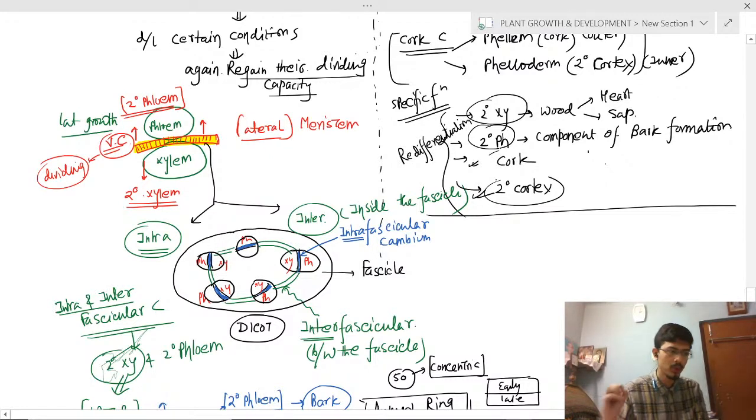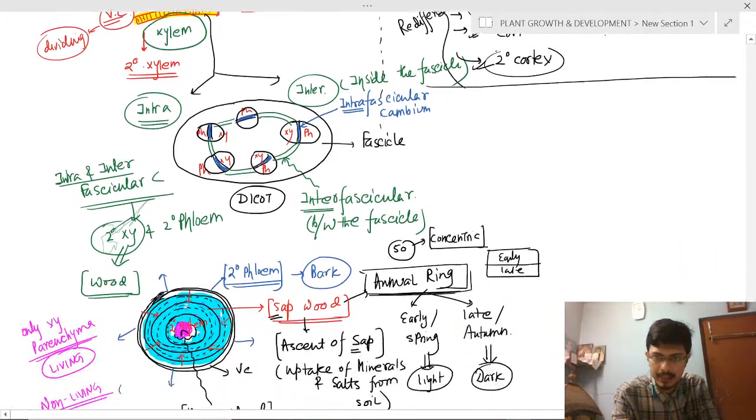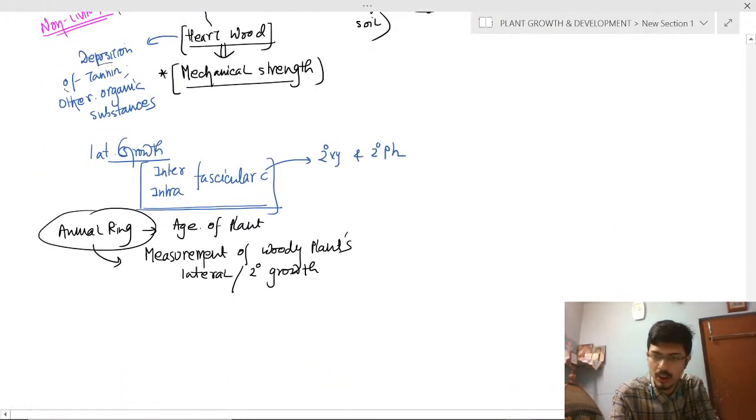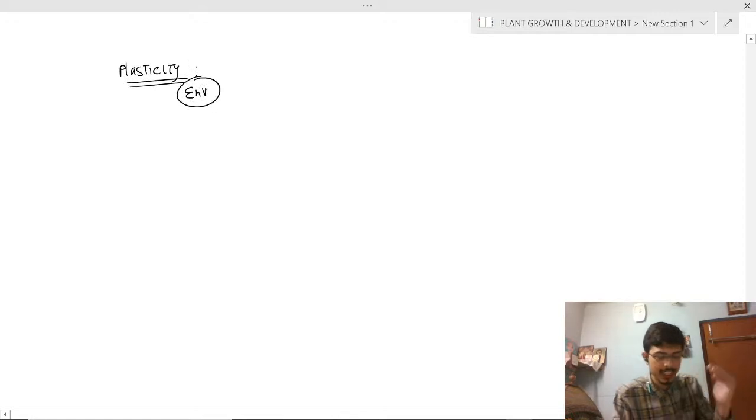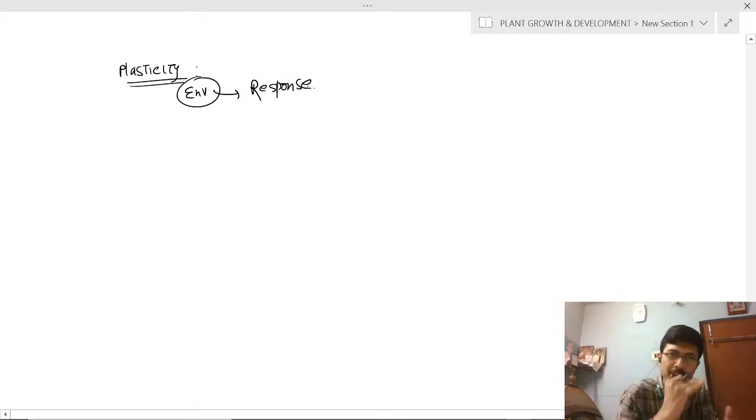Clear? Okay. The last thing I will talk about today. There will be 3 or 4 sessions on this chapter, part by part. One term is plasticity. What do you mean by plasticity? It is the reaction to the environment. This is a response to the environment, how the plants are responding to the environment.